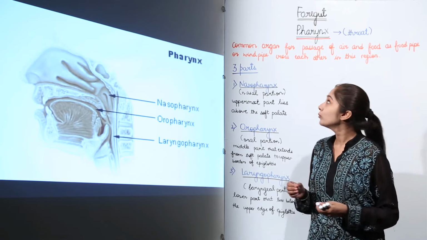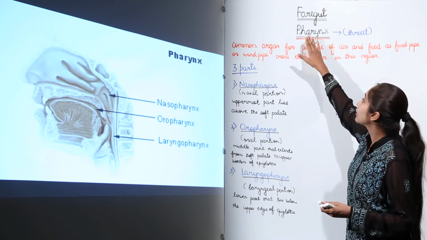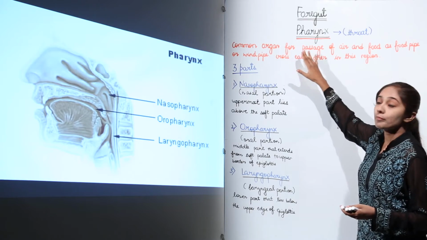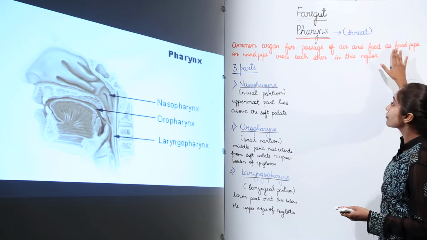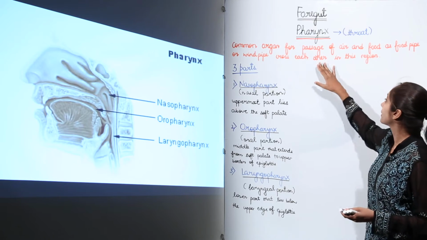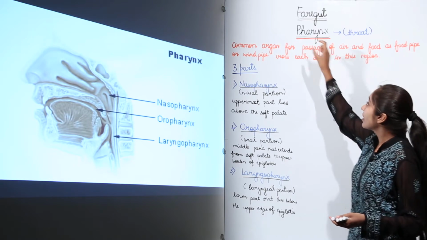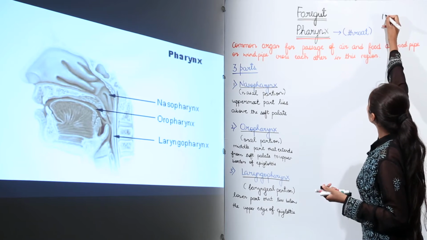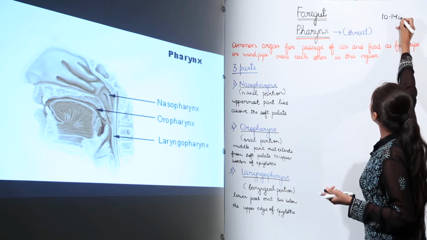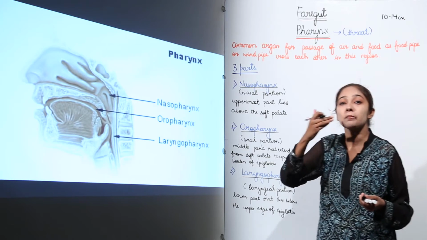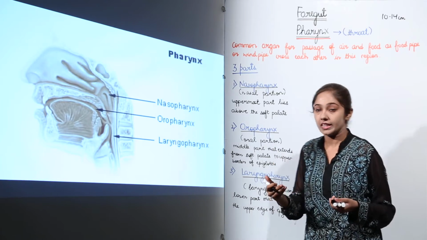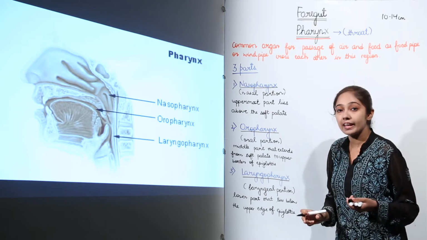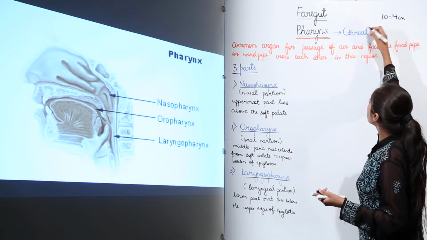Now let us begin with pharynx, which you commonly call the throat. Pharynx is a common organ for passage of air and food, as the food pipe and windpipe cross each other in this region, right. So the pharynx, commonly known as the throat, is actually a 10 to 14 centimeter long vertical canal which is behind the buccal cavity or the oral cavity.